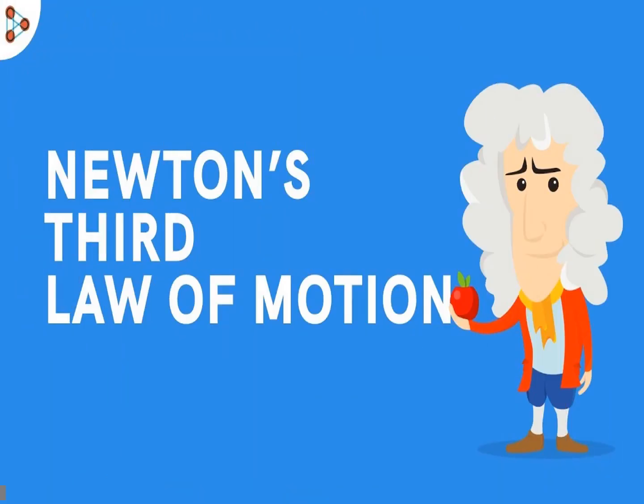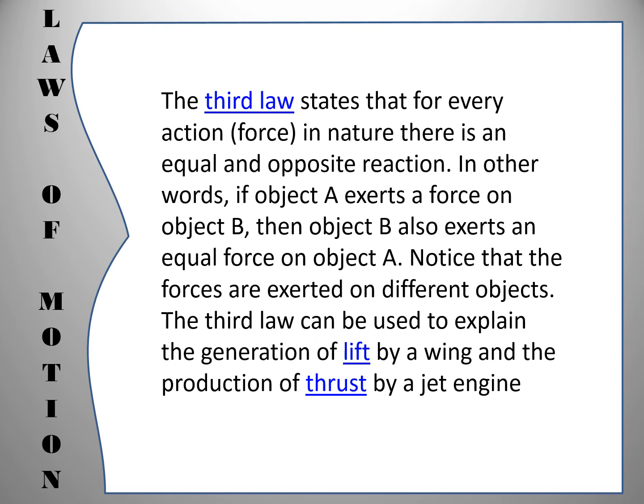And the last law of motion, or what we call the third law of motion, states that for every action or force in nature, there is an equal and opposite reaction. In other words, if object A exerts a force on object B, then object B also exerts an equal force on object A. Notice that the forces are exerted on different objects. The third law can be used to explain the generation of lift by a wing and the production of thrust by a jet engine.